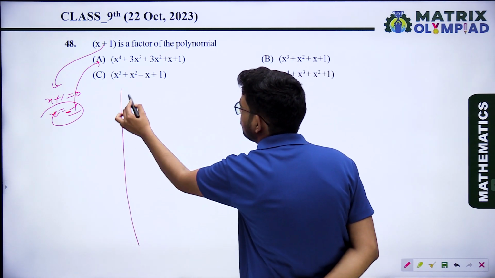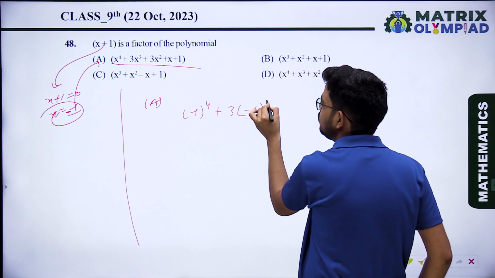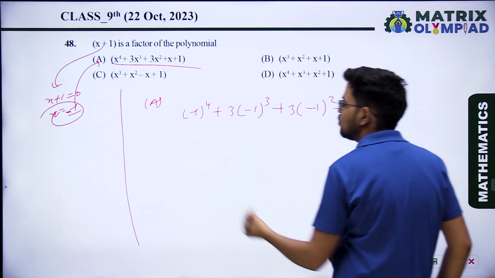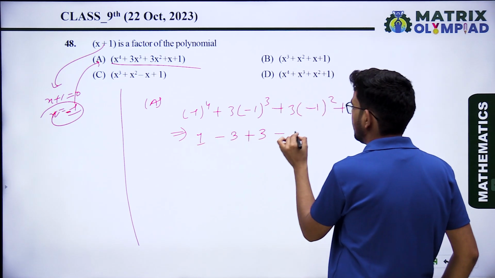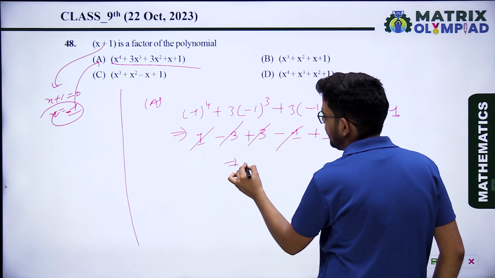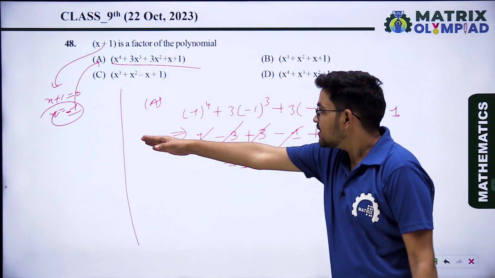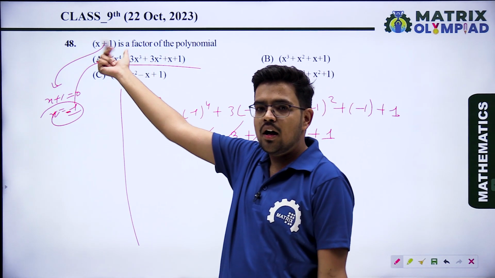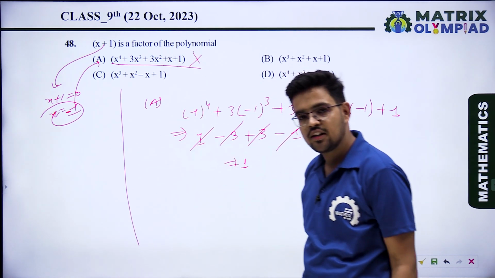So option A: minus 1 raised to power 4 plus 3 into minus 1 cubed plus 3 into minus 1 squared plus minus 1 plus 1. When we simplify it, we get 1 minus 3 plus 3 minus 1 plus 1. Minus 3 plus 3 cancel out, 1 and minus 1 cancel out, and we get 1. If we are getting 1, it means we are not getting 0. So x equals minus 1 is not a zero of that polynomial, so x plus 1 is not a factor. So option A is not the correct answer.